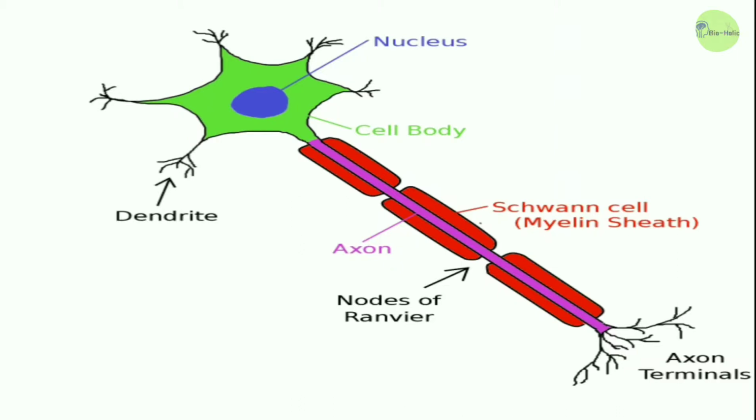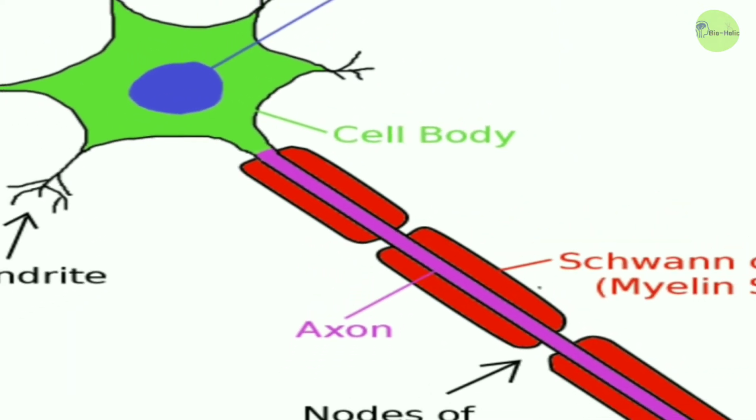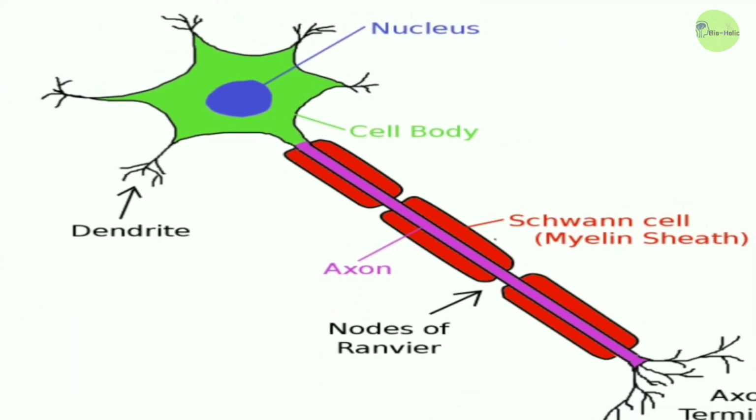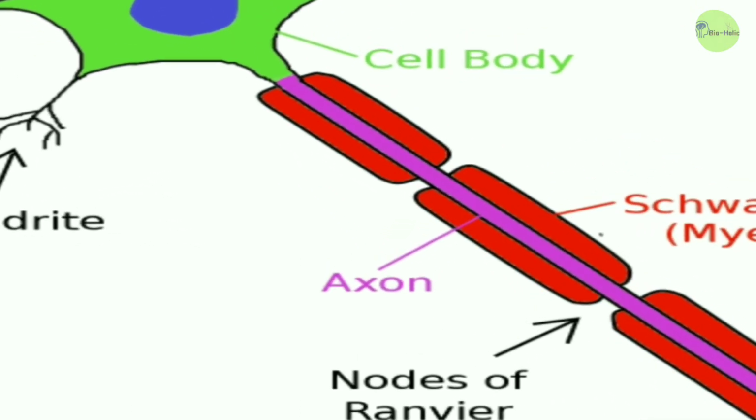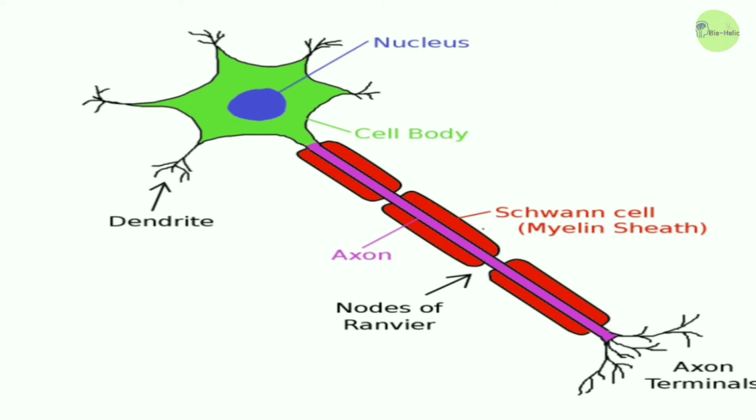The neuron has mainly two parts: the cell body or cyton, and the nerve processes, which are the dendron and the axon. The axon has Schwann cells which contain the myelin sheath.